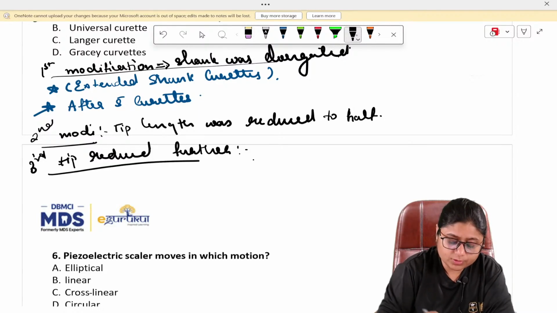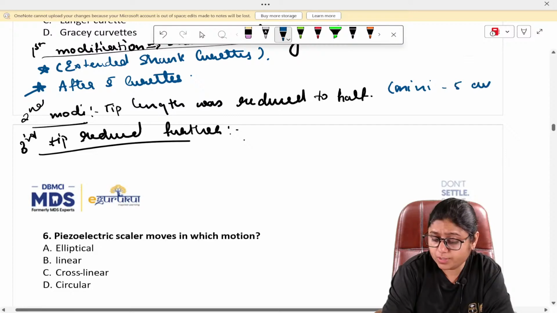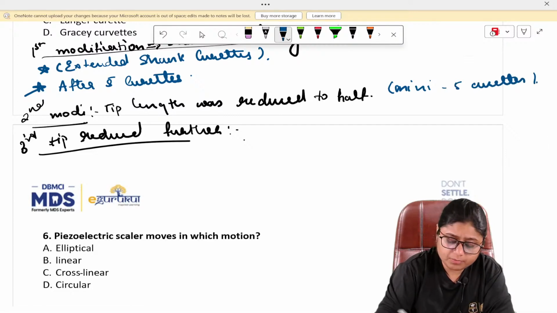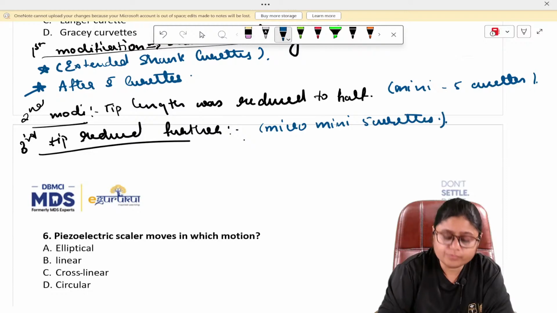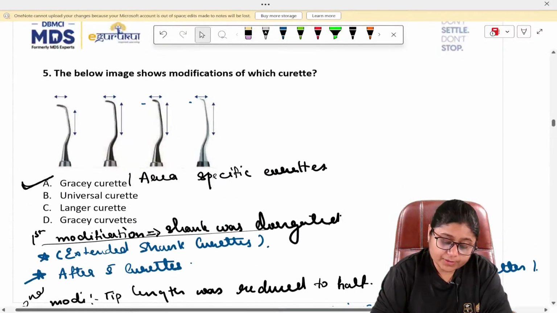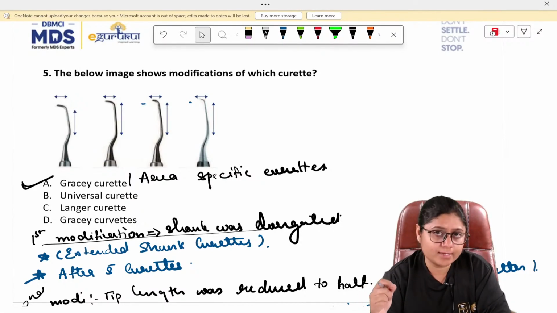So the second modification was called mini 5 curettes. And the third modification was called micro mini 5 curettes. Okay. By reducing the tip further, the added advantage was now it will be able to go into very, very small areas.